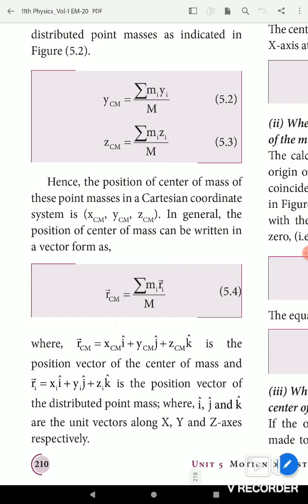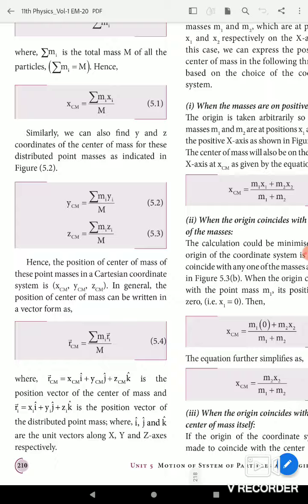Okay. So the position of the center of mass can be written in vector form. RCM vector equals summation mi ri vector divided by capital M. So RCM vector equals, you already know, XCM i cap plus YCM j cap plus ZCM k cap, the position vector of the center of mass, and ri vector equals xi i cap plus yi j cap plus zi k cap, the position vector of the distributed point mass, where i, j, k are unit vectors along the XYZ axes.